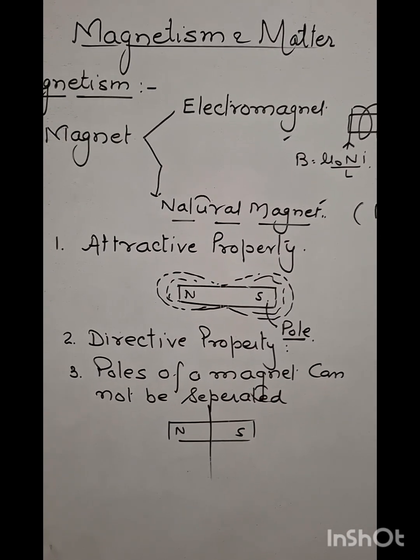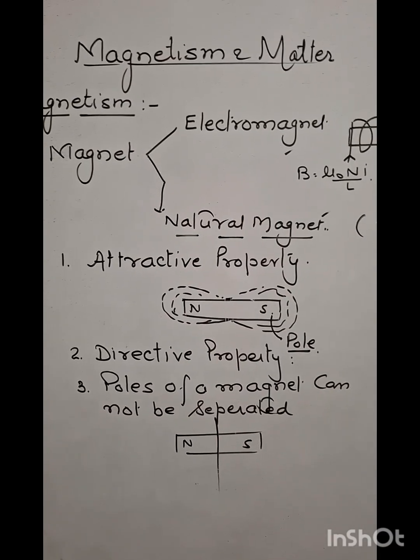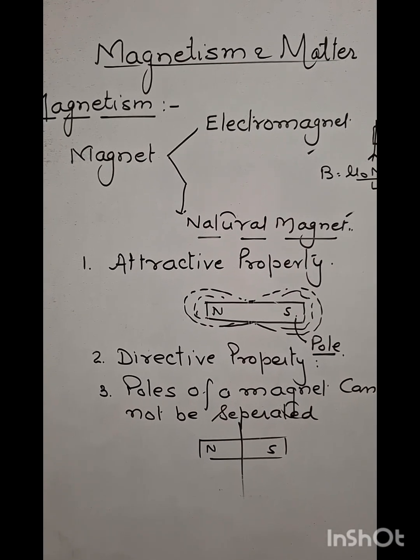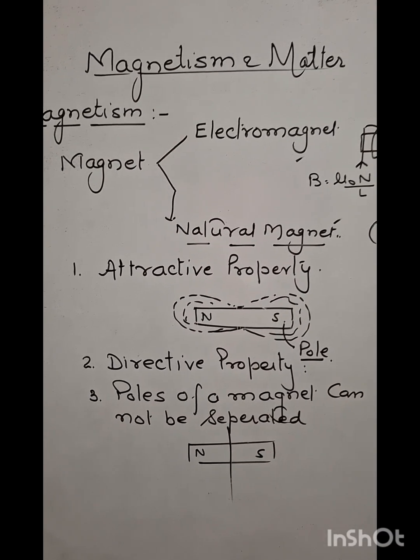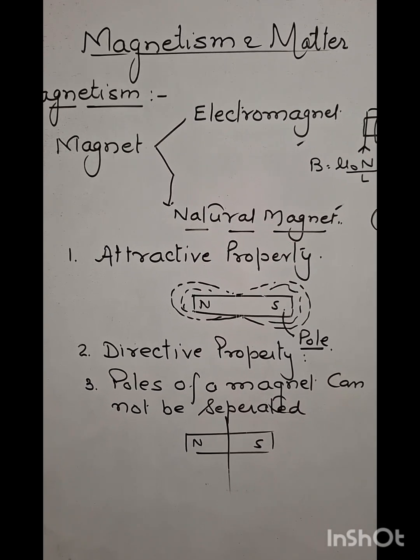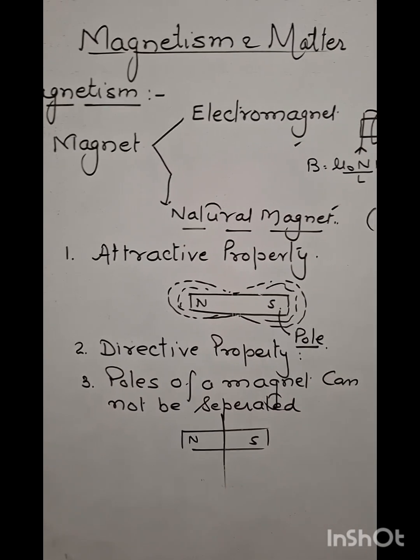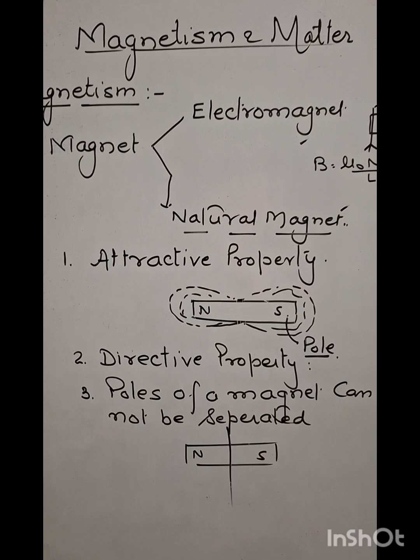Second property is directive property. If we suspend a bar magnet freely, then it always comes to rest in north-south direction. It is due to Earth's magnetism.